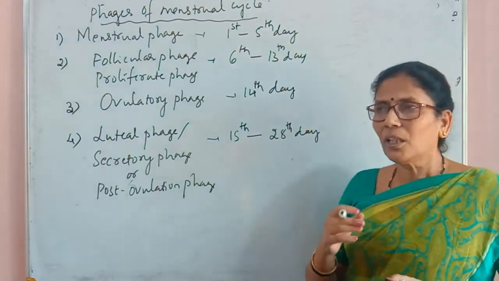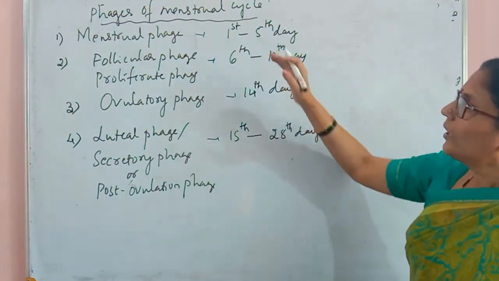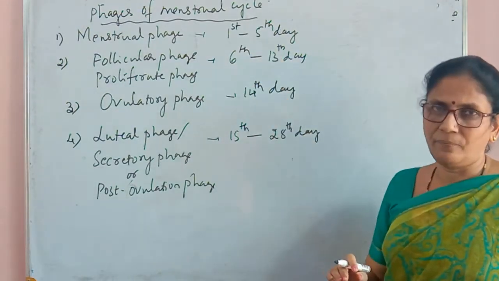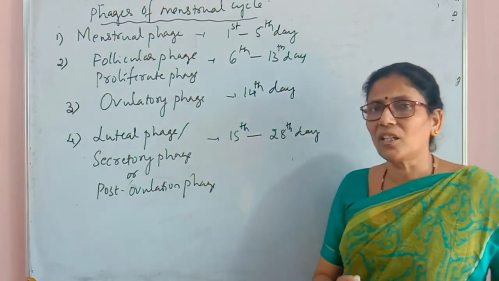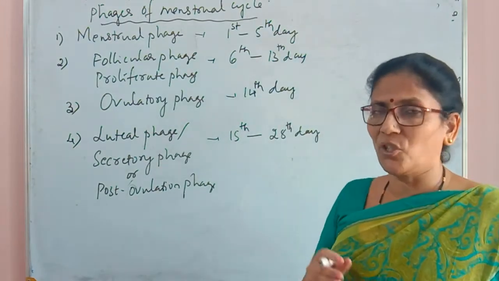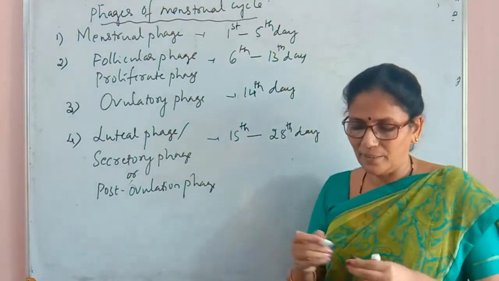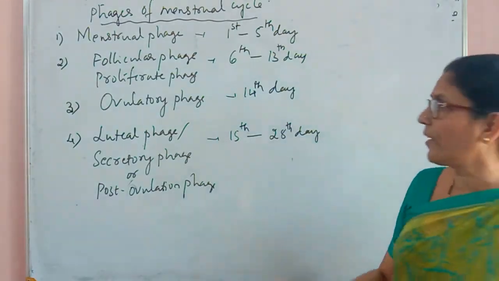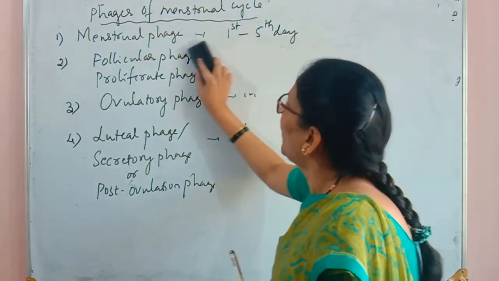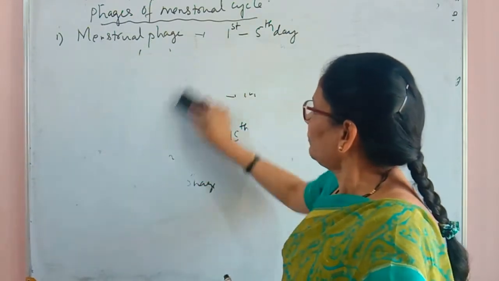cycle. Now we'll discuss each and every phase with their characteristic features or the events which are taking place during that period. Let us start with the first phase, that is menstrual phase.